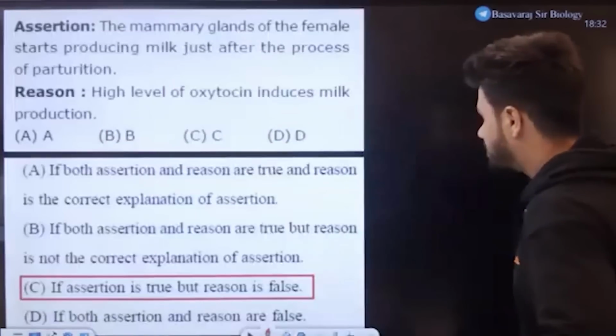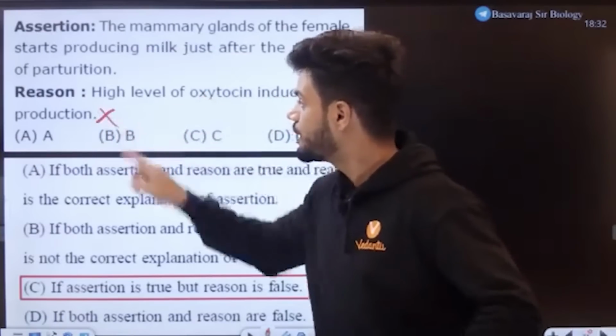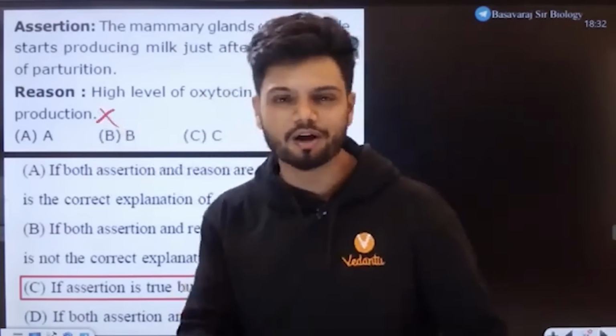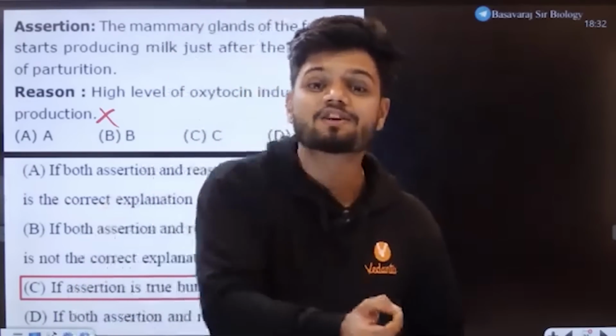So oxytocin stimulates milk release. Here the statement says oxytocin induces milk production. So answer is wrong. Reason is wrong. Oxytocin never induces milk production. Oxytocin only releases milk.